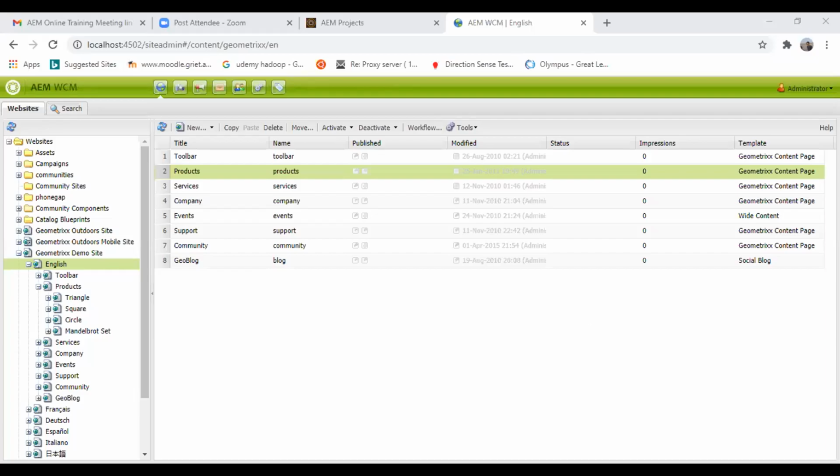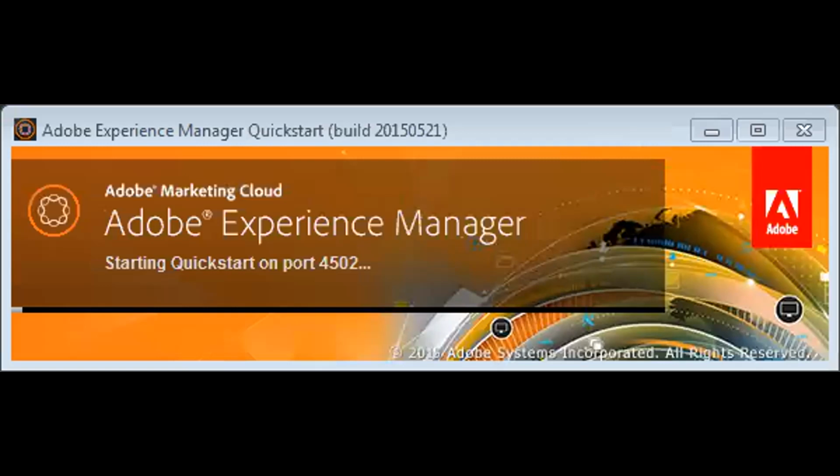Yeah, so you are in the website, right? Now, suppose you have to create one new page, or if you have to open the site, what will you do? You will just double click on it, right? So double click on any page. If you want to open the root page, like the English, the toolbar page, or the triangle page, you can open any page, and then after opening the page, you can add content in it.